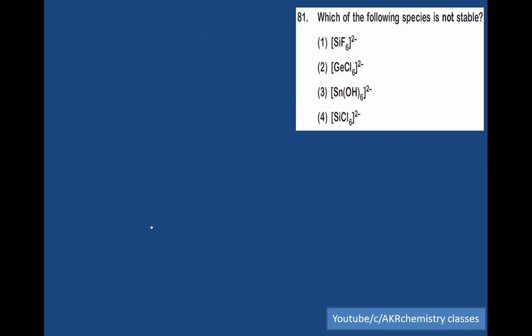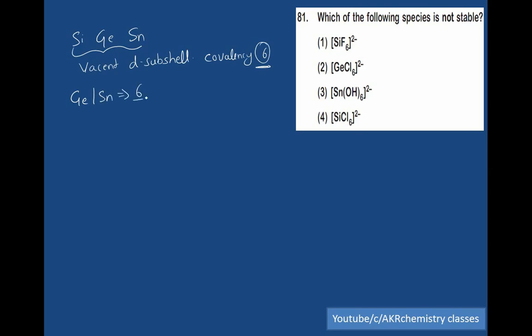Which of the following species is not stable? Silicon, germanium, tin. All these three contain vacant d subshells. Therefore, their covalency goes up to 6, maximum 6. So with germanium and tin, the maximum covalence will be 6. But with silicon, only with fluorine can the covalency be 6. With other halogen atoms, it is less than 6, that is 4.